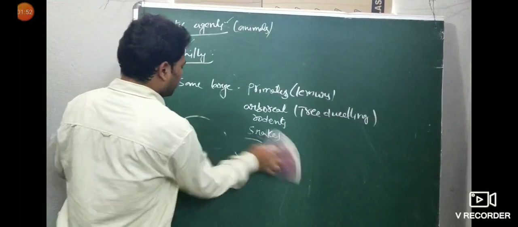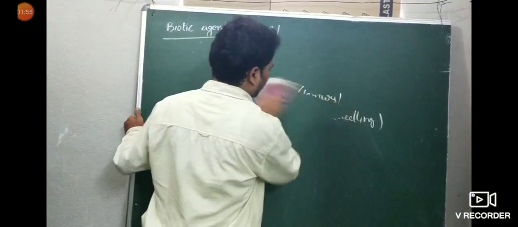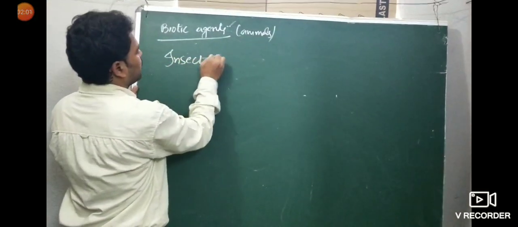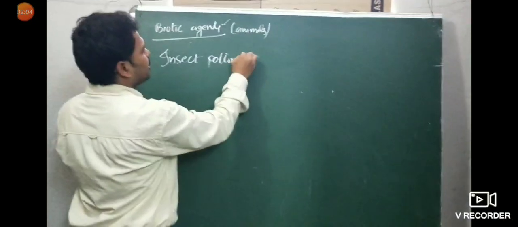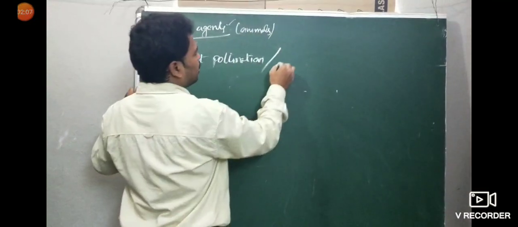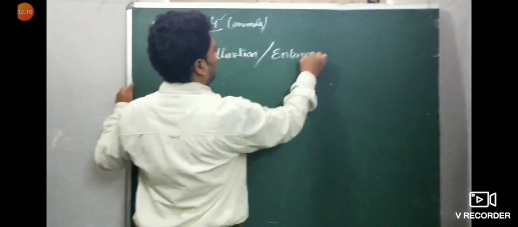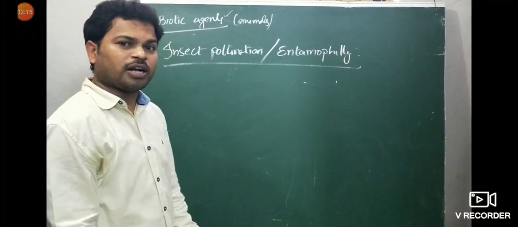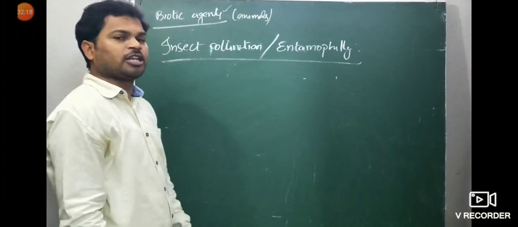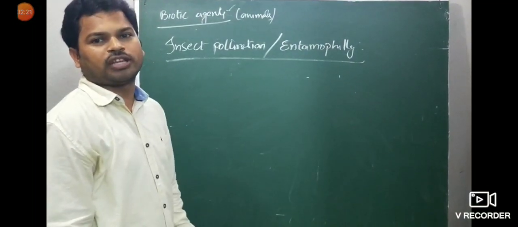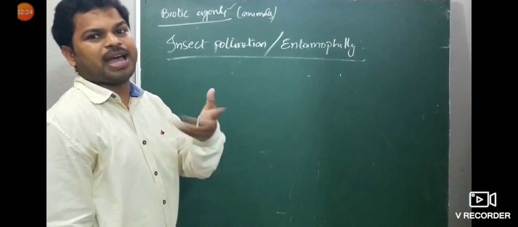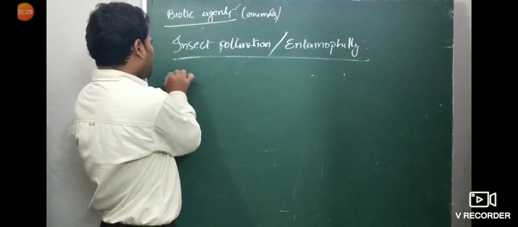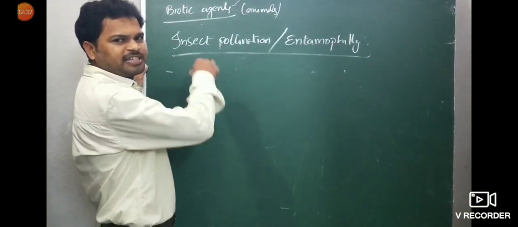Now I am going to explain insect pollination. Sometimes a theory question on insect pollination may be asked. Insect pollination is also called entomophily. Keywords: wind pollination, anemophily; water pollination, hydrophily; insect pollination, entomophily. Different organisms like ants and bats, I will discuss later. Mostly the flowering plants are pollinated by insects.